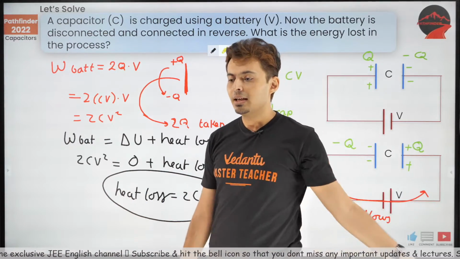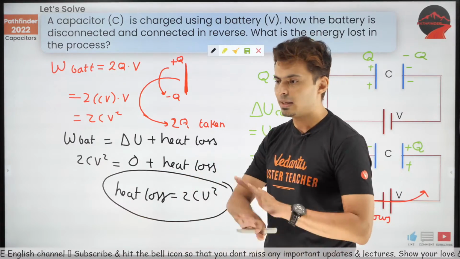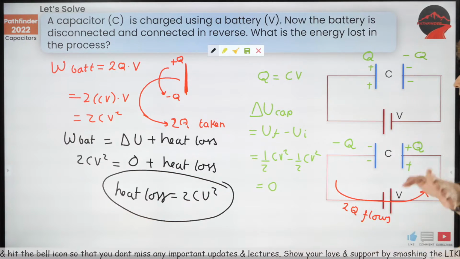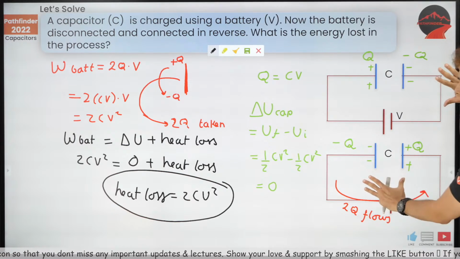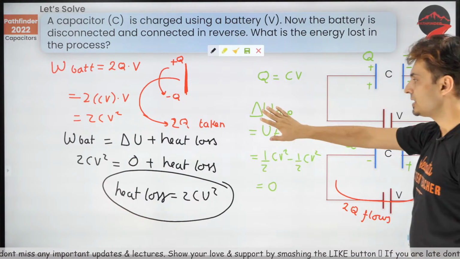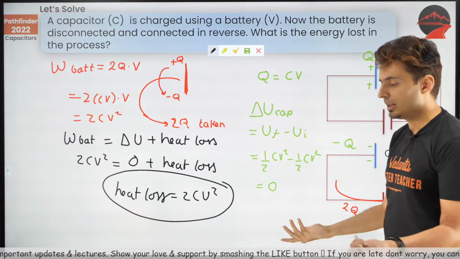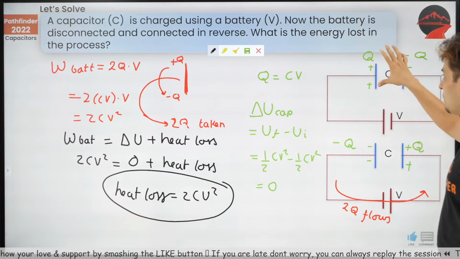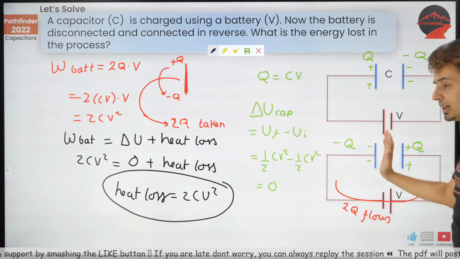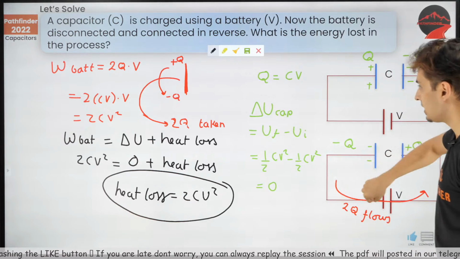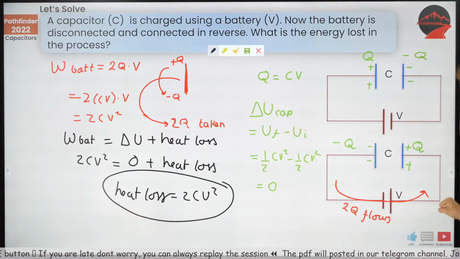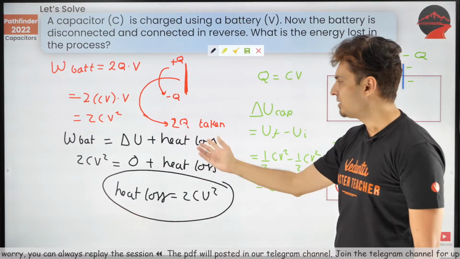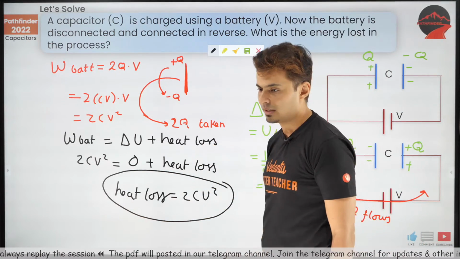Amar, I would request you to watch the replay again. I have explained each and every step in detail. So just go back, rewind this and watch everything in detail. All that we have done is calculate initial charge and final charge. They were the same, so no change in the energy stored in the capacitor. Final and initial are the same, because the battery was the same, it was just reversed. Next we calculated that this plate had Q charge, later on it had minus Q charge. So 2Q charge was taken away from it and has flown through this battery. So work done is charge into voltage. That's what we got, and this is nothing but the energy equation which I just gave you some time back.